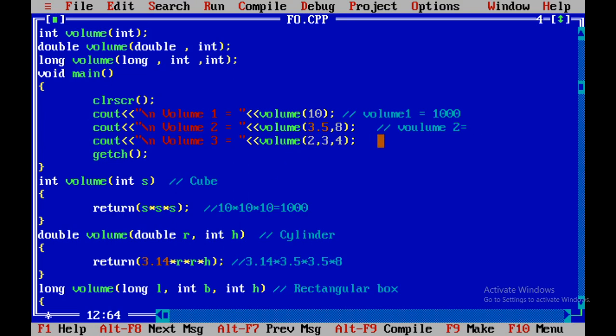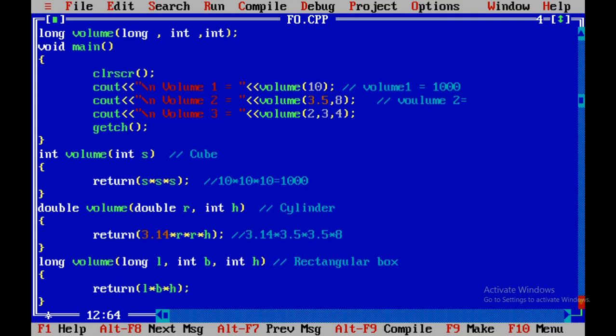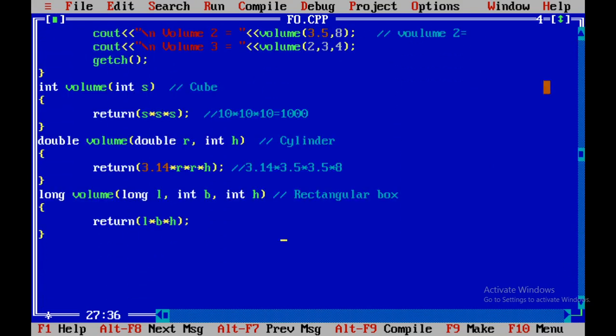For the next line, volume 2, with 2, 3, 4, we are calling the third volume function. It has three parameters: L for length, B for breadth, H for height.